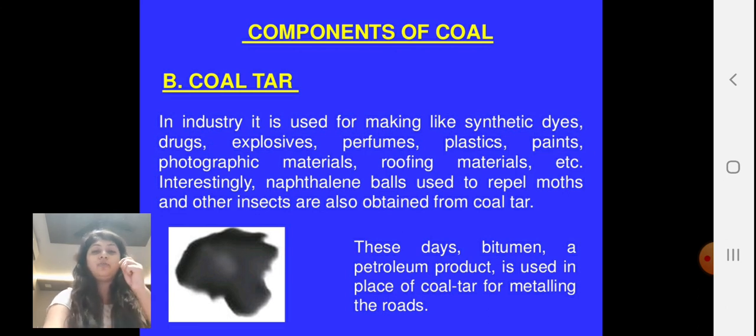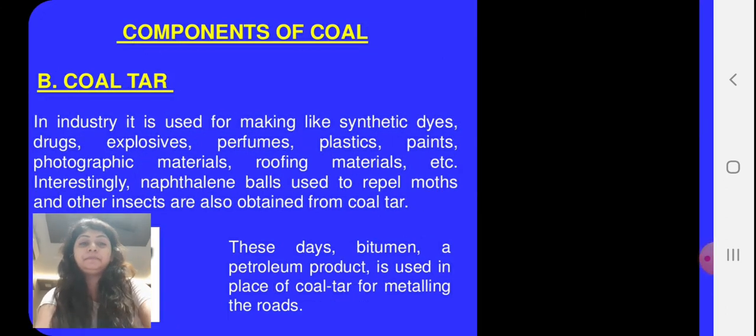You might have seen those white balls which mama keeps near the basin or the sink or in your woolen clothes to keep the insects and moths away. These days, bitumen, a petroleum product, is used in place of coal tar for metalling the roads. During road formation, you might have seen a certain black coat which has been rolled over the roads prepared by the government. They are using an important substance called bitumen.